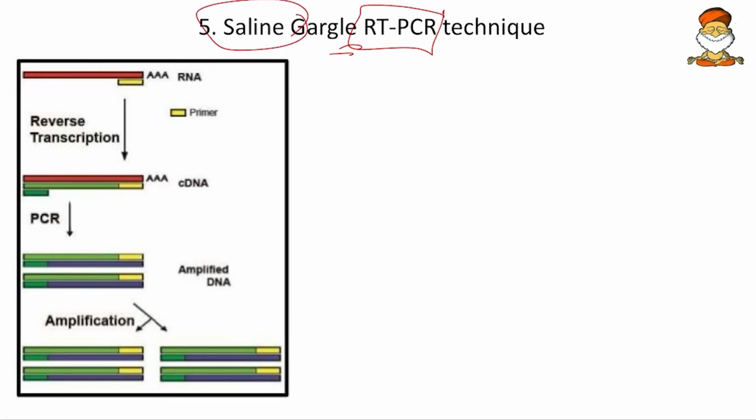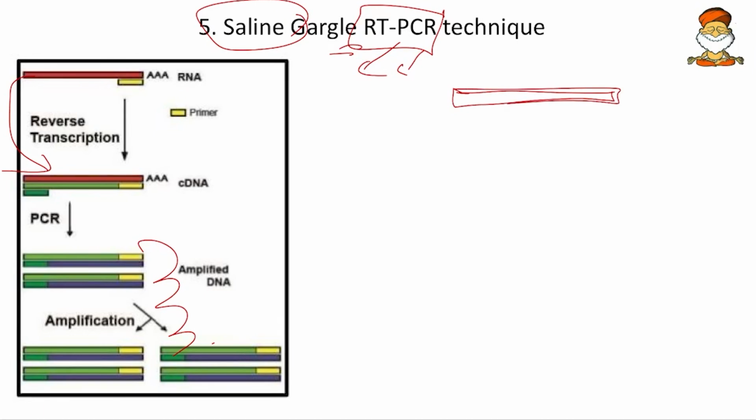Now a brief discussion on RT-PCR. What is RT-PCR? It is reverse transcription polymerase chain reaction. Reverse transcription means conversion of RNA to DNA. Polymerase chain reaction means multiple replications of this DNA. Now we take the swab, and in that swab there will be COVID-19 RNAs. If there are COVID-19 RNAs, then we have one synthetic RNA that will go and bind to this COVID-19. If no binding happens, that means there is no COVID-19 in that swab.